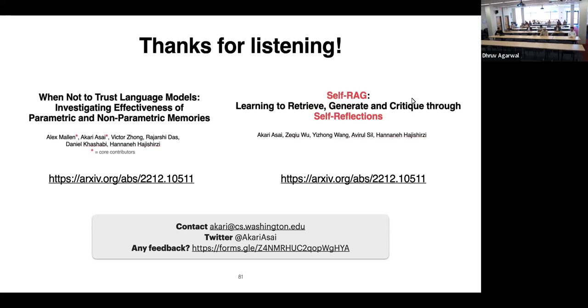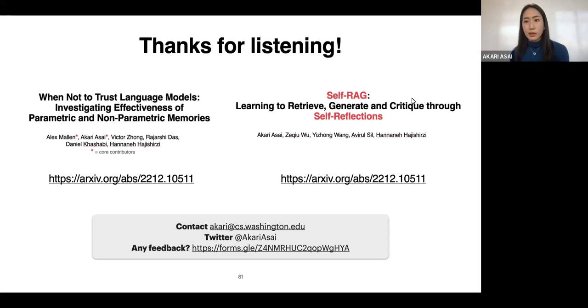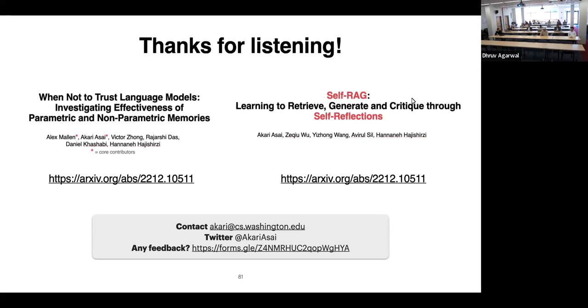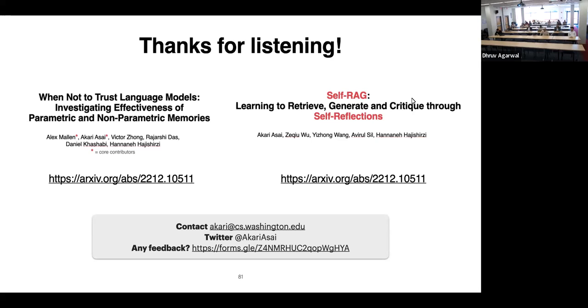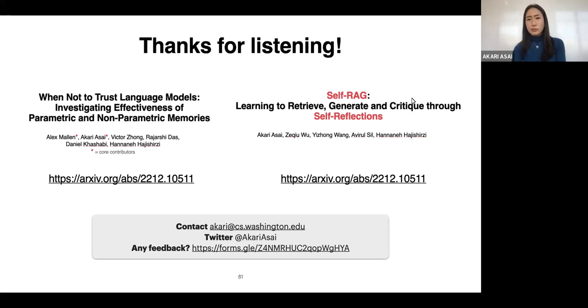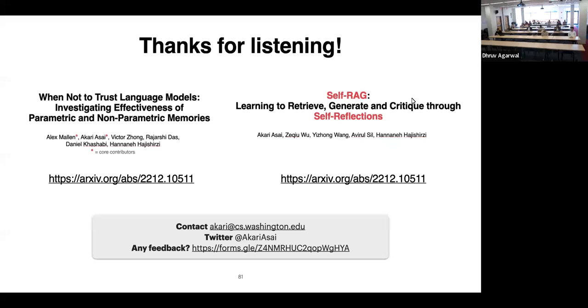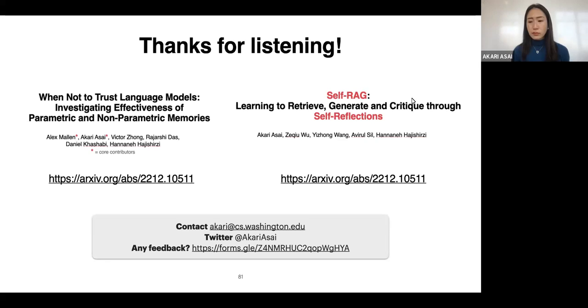Hello, thank you so much for this great talk. I had a question about this adaptive retrieval part. How do you figure out that the language model already knows the answer when there's retrieval? And what is the criteria, or what method do you use, without actually checking?